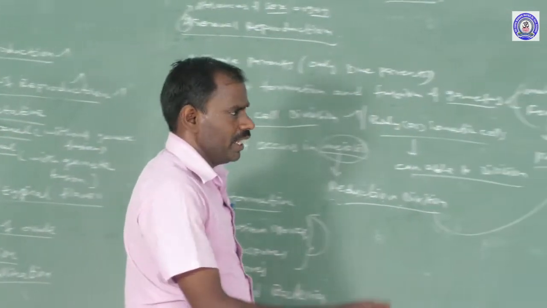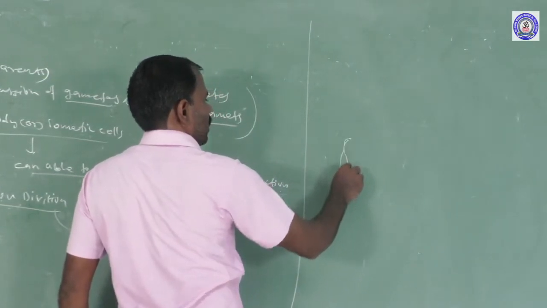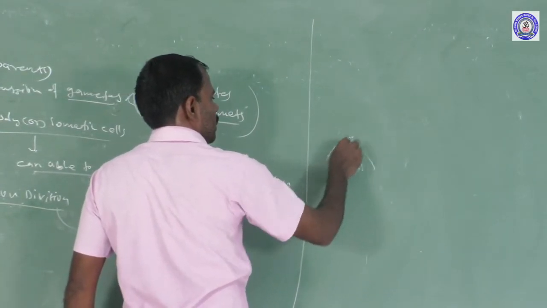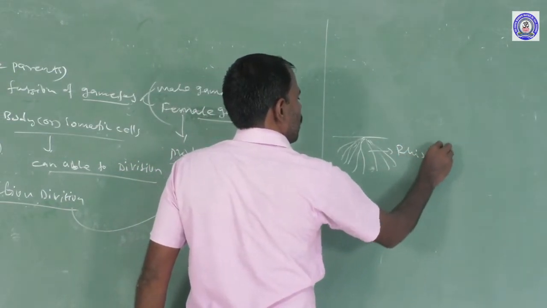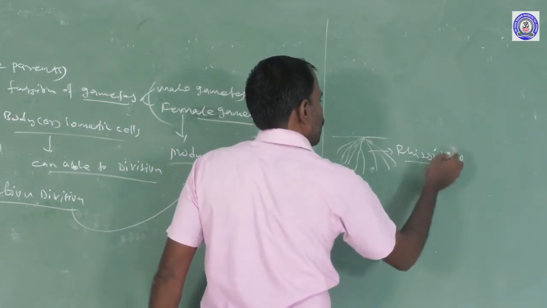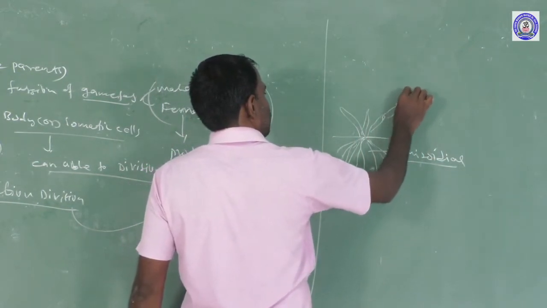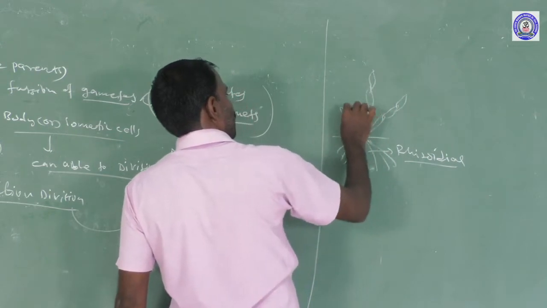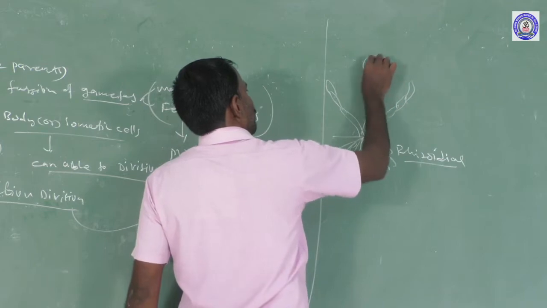For example, in fungi, there is a filamentous mycelium with rhizoids. The mycelium develops sporangiospores.